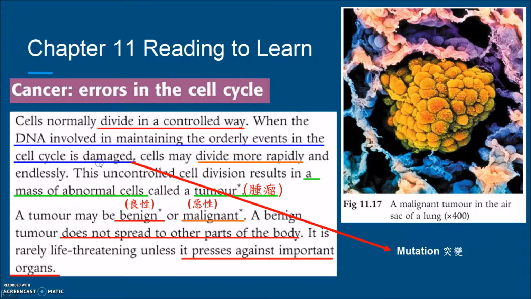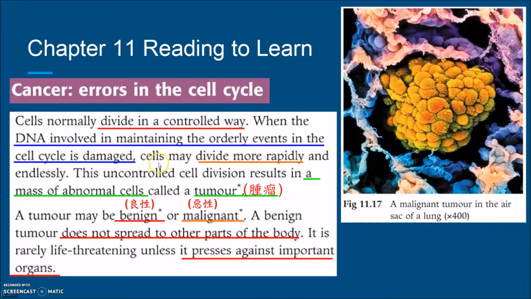That's what we call mutation. You can recall some concepts in chapter 2. We know that the nucleus is the command center in the cell. The nucleus is responsible for controlling the cell activity, including cell division. So if the DNA in the nucleus is damaged, and unfortunately that's the part that controls the cell division,